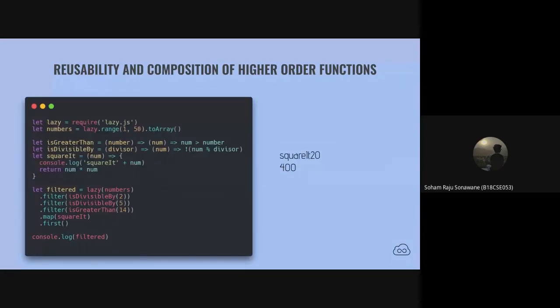You can use this method anywhere in your code whenever you want to check if anything is divisible by anything. So you don't need to write this segment of code ever again. You can just call this method wherever you want. You can reuse this wherever you want. You don't need to write this logic ever again. Similarly, this method, you can use it anywhere, same logic. You just need to call this method, pass it the number that you want, and the rest will be just done.